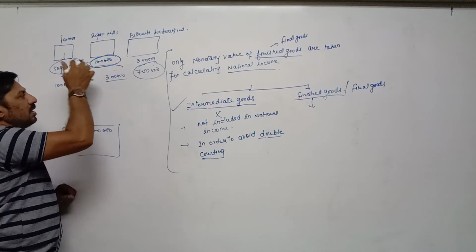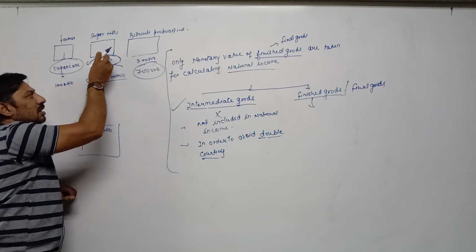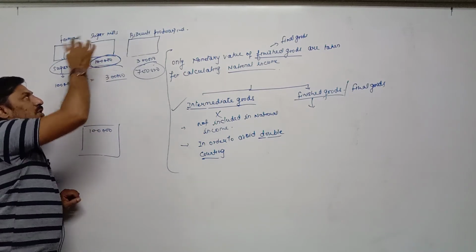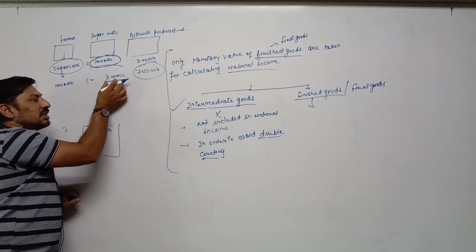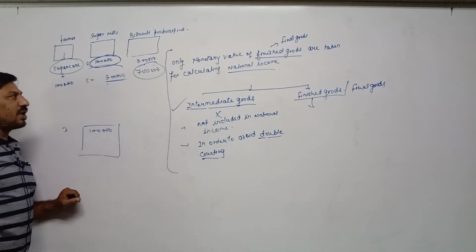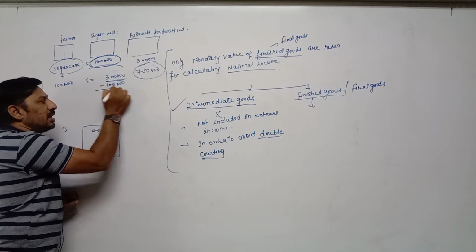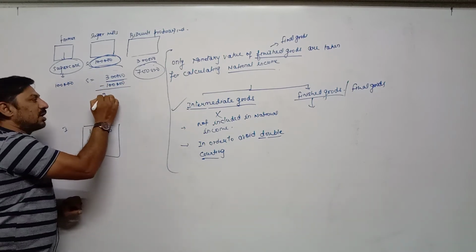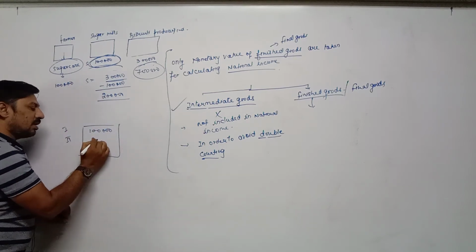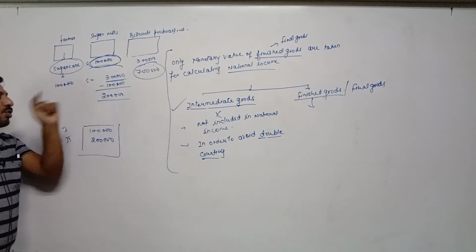So in this example, for the sugar mill, sugar cane is intermediate goods. And whatever total goods is produced by the sugar mill, means 3 lakh rupees, in this 3 lakh rupees, 1 lakh rupees is also included. So first of all, what we have to do? Out of 3 lakh, we have to deduct 1 lakh rupees, which is called intermediate goods. It means actual income earned by the sugar mill is 2 lakh rupees. Now the second person is earning 2 lakh rupees. So here we have deducted intermediate goods.